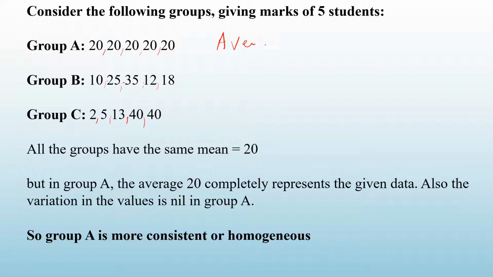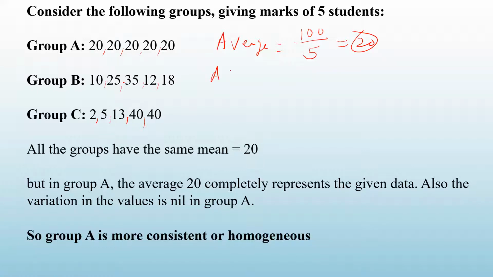What you have to do, add all the marks and then divide by 5. So when you add these 5 marks, what are you going to get? 20 plus 20 plus 20 up to, you will get 100. So 100 divided by 5. So what is the average? It is 20. Correct? What about the second group?